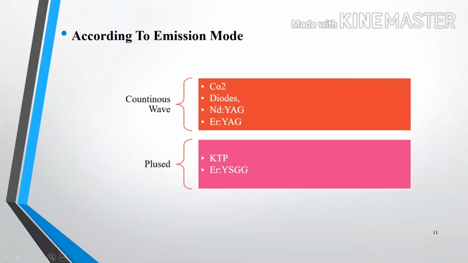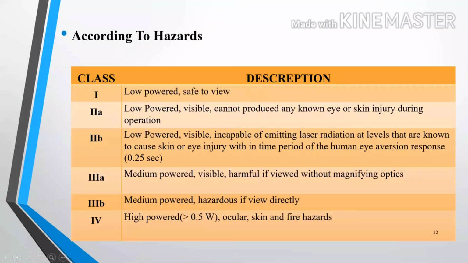According to the emission mode, there are two types: continuous wave and pulsed. In continuous wave, carbon dioxide, diode, Nd:YAG, Er:YAG, and pulsed: KTP and YSGG. According to the hazards, class 1, low powered, safe to view.